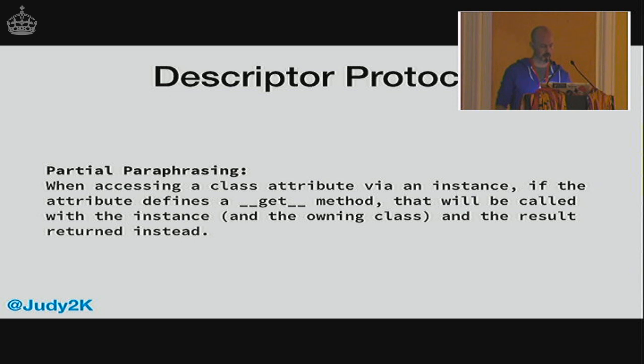It's really interesting. But what it basically states, some of it, is that when you access a class attribute via an instance, if that attribute defines a dunder-get method, so a magic method, that will be called. Instead, it won't just pass back the attribute, it will call it first and return you the value that was calculated by calling that method.